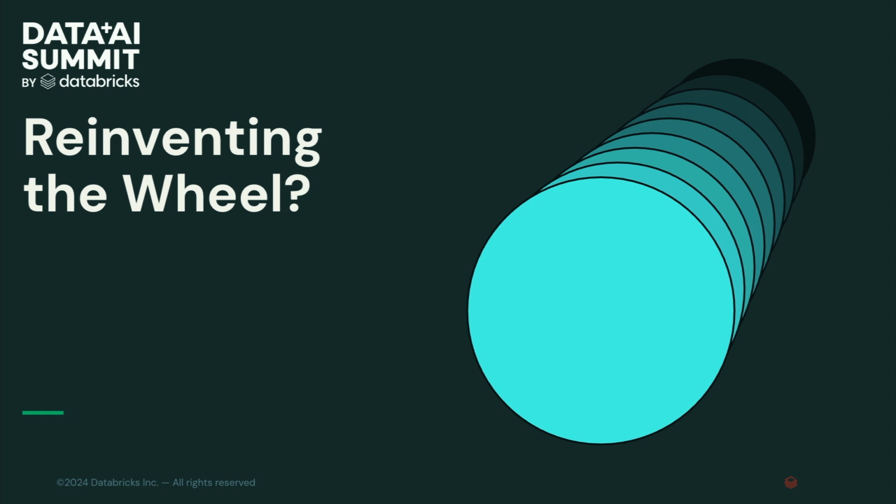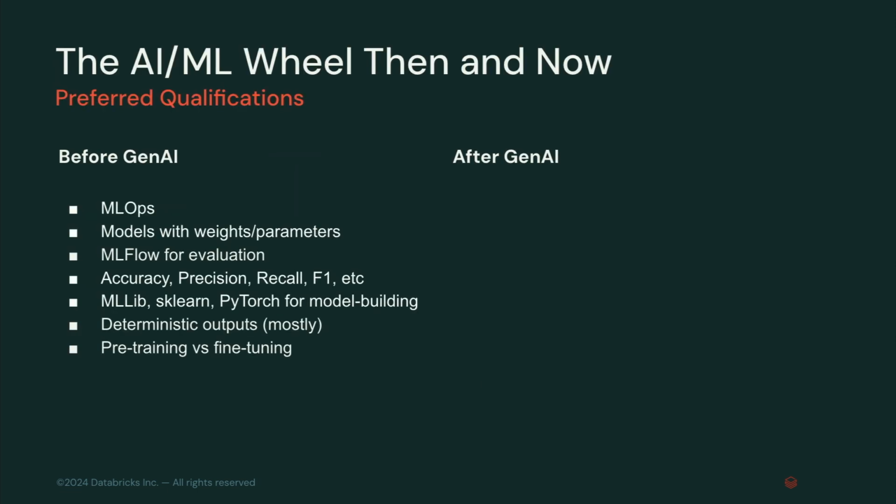We've probably seen all sorts of crazy GenAI for things that you probably don't need GenAI for. But before GenAI, we had this familiar paradigm of what we consider preferred qualifications for someone looking to do AI and ML, right? I'm not going to go through all of these, but these are some of the things that we would consider when it comes to evaluation, when it comes to the broader life cycle of building AI and ML models as part of broader products.